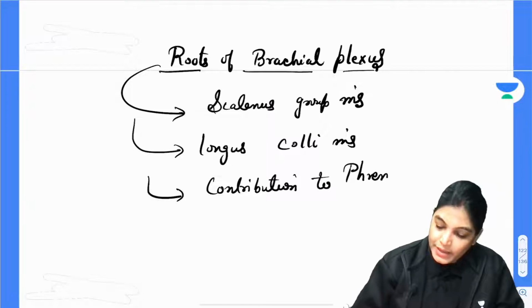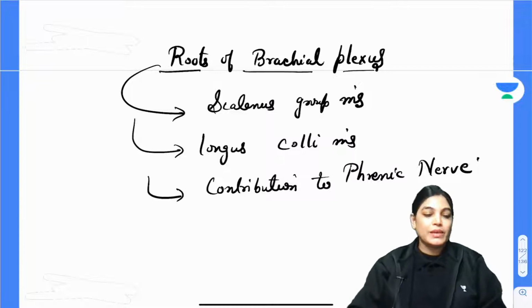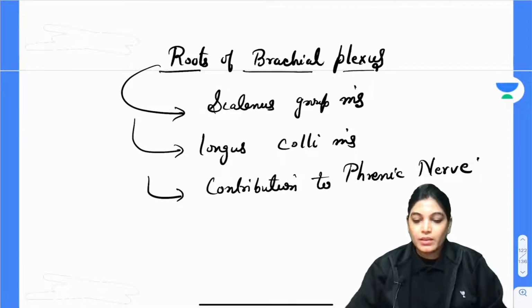Phrenic nerve. So what is the phrenic nerve? The phrenic nerve is the nerve supplying the diaphragm. The phrenic nerve is the nerve giving innervation to the diaphragm.